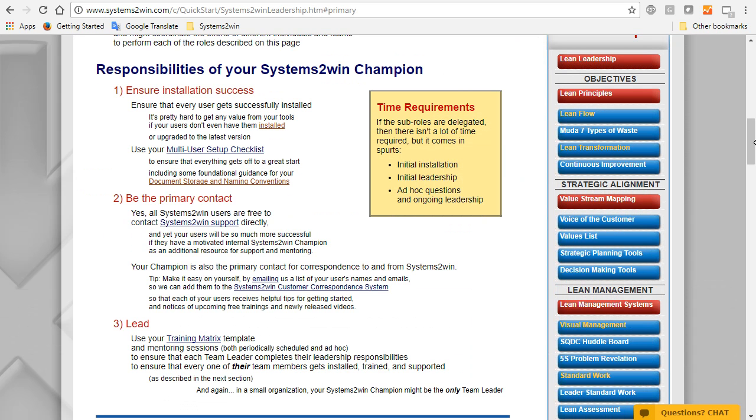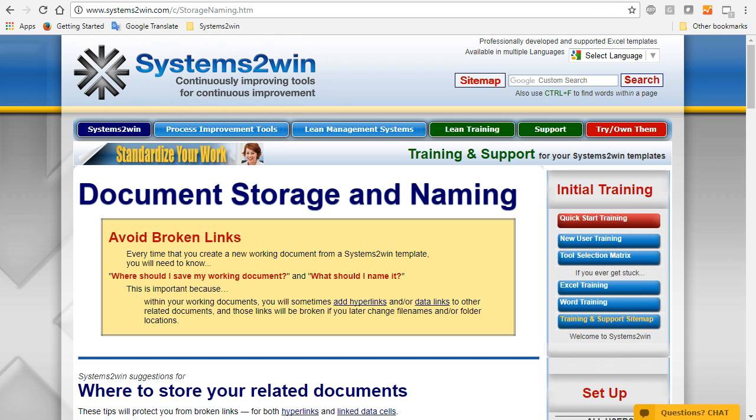And one important component of that is to provide some foundational systems and guidance for your document storage and naming conventions. In other words, every time that any one of your users saves a new working document created from a template, they're faced with two questions. Where should I save this thing, and what should I name it? To avoid leaving the answers to those questions to chance, a good leader will ensure that your users know the correct answers to those questions in order to avoid broken hyperlinks between related documents.